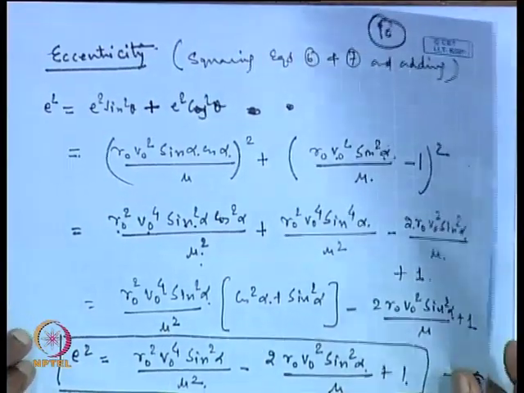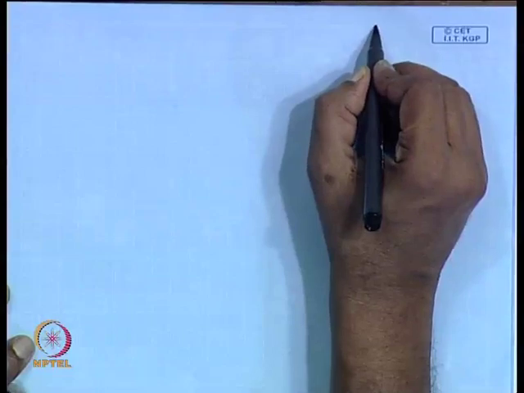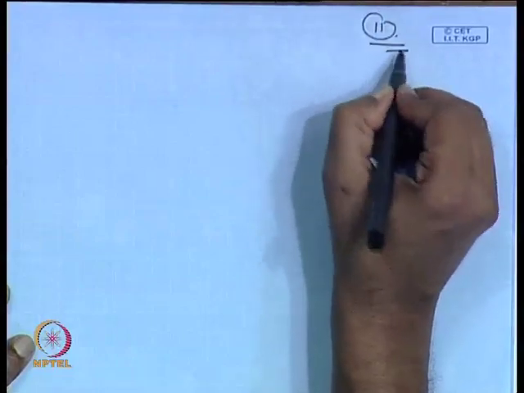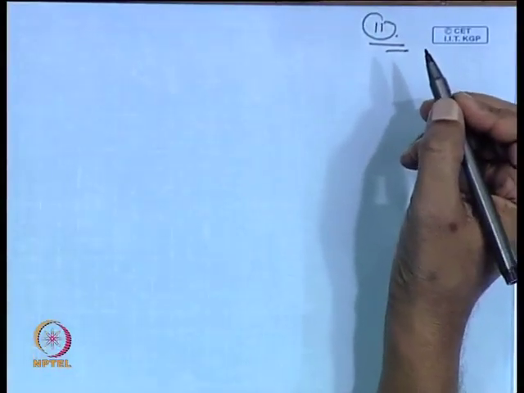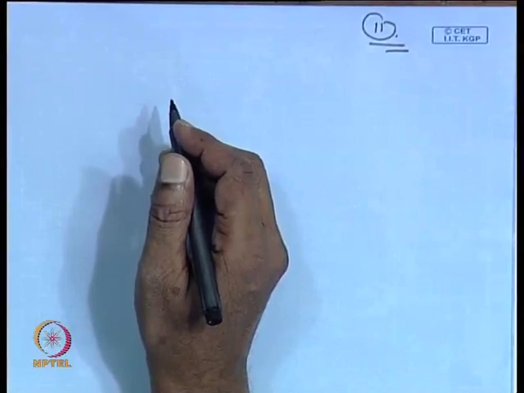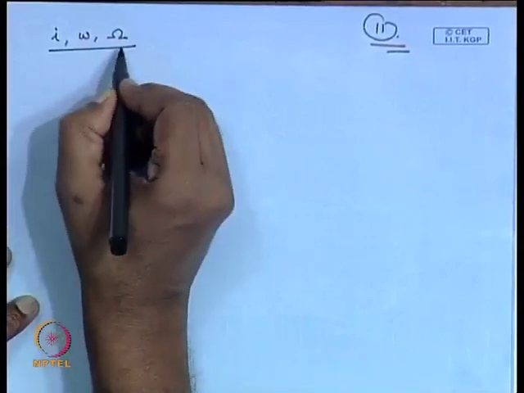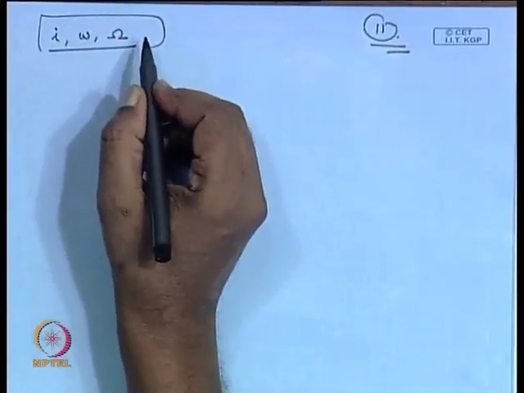So, thus we see that till now we have worked out the theta, the semi major axis and the eccentricity. So, these three quantities are worked out. Next, we will try to find out what is remaining, our I, small omega and capital omega. So, this we need to work out.